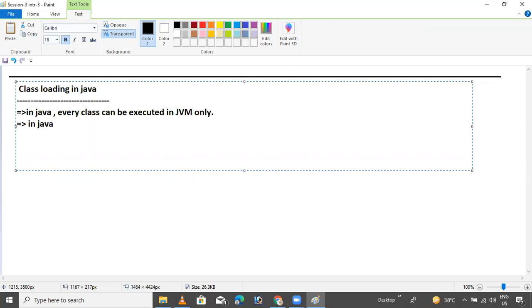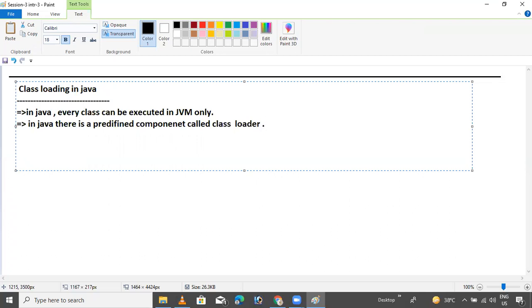If you learned core Java here and there, you may not know this point, so note it. In Java, there is a predefined component called the class loader.